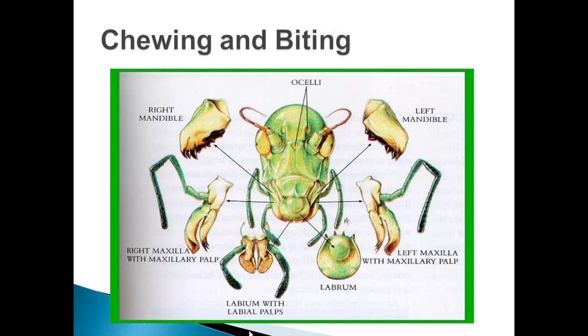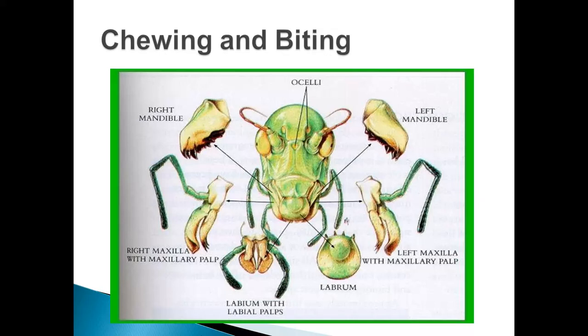If we see the structure of the labrum, then we will find that it is a small sclerite-like structure which forms the roof of the mouth cavity, and it has a lobe-like structure on its inner side, which is known as labrum epipharynx. The function of the labrum epipharynx is to taste the food. Also, the function of the labrum is to hold the food material while feeding. For that, it has a V-shaped notch-like structure on its dorsal side.